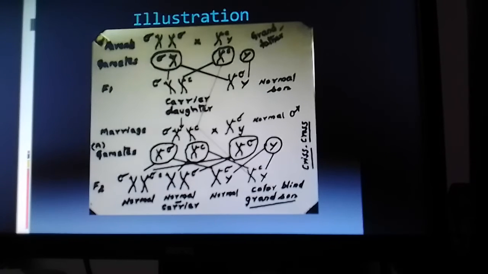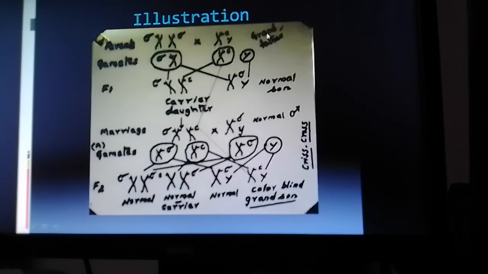So here it is not simply vertical, father to son, son to grandson. Whether it is the mutant allele or even the normal allele, if it is X-linked, the father's trait will pass to the daughter only, not to the son, in one step.